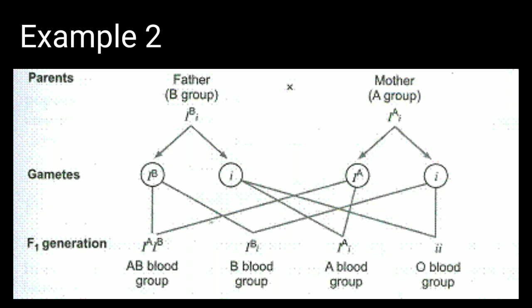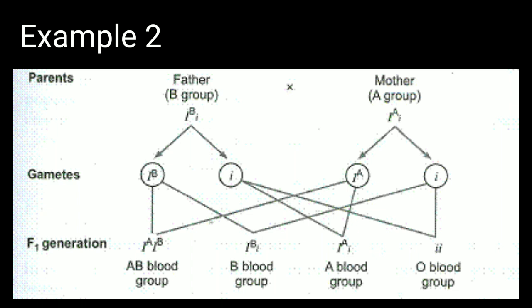Now, as these two parents are heterozygous, they possess two types of alleles for their blood group. Therefore, the gametes that they produce will also be of two types. 50% of the gametes will possess IB and 50% will possess small i in case of the father, and 50% of the gametes will possess IA and 50% small i for the mother.